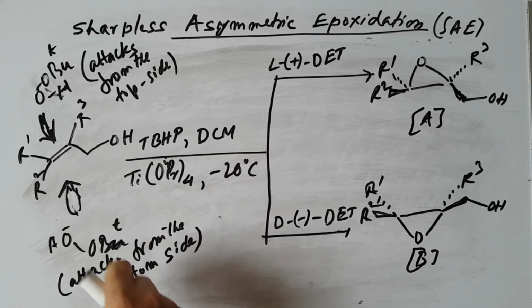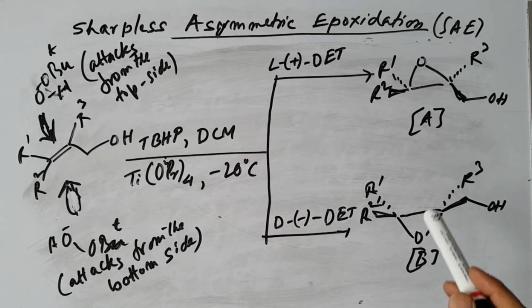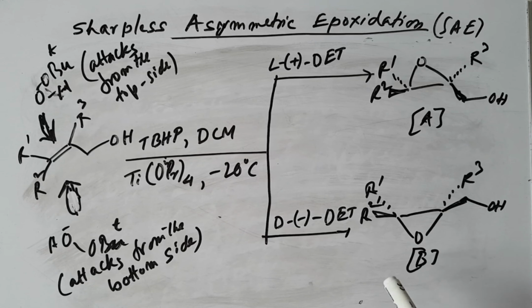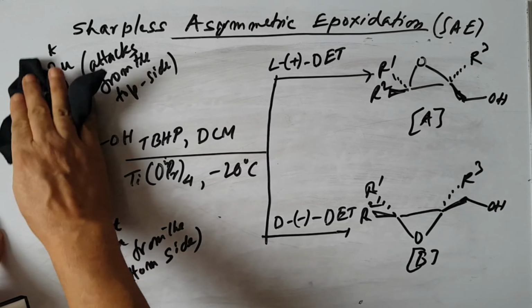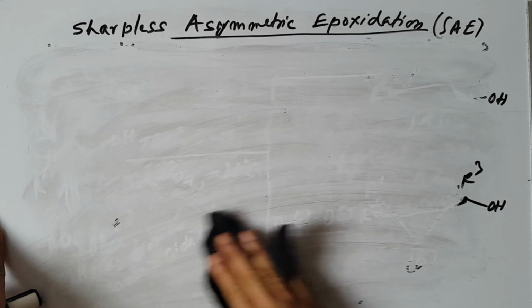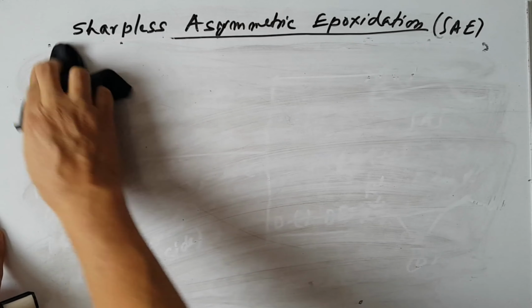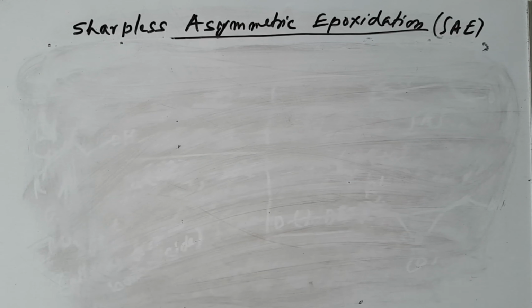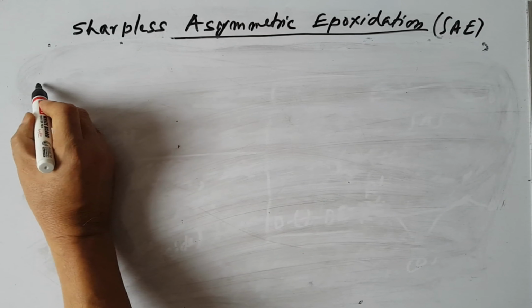So we get two different products, but these two, products A and B, are enantiomeric epoxy alcohols obtained by using positive and negative tartrate. So I'm writing here again. Summarizing here, from the Sharpless asymmetric epoxidation we get two products.